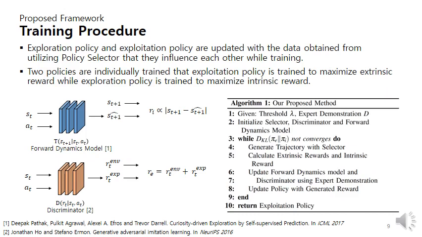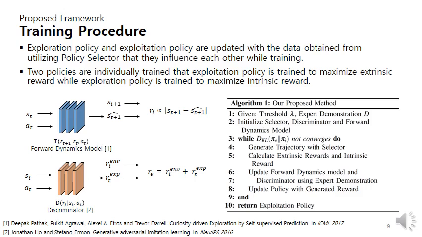Exploration policy and exploitation policy are updated with the data obtained from utilizing the policy selector, so they influence each other while training. The two policies are individually trained: the exploitation policy is trained to maximize extrinsic reward, while the exploration policy is trained to maximize intrinsic reward.